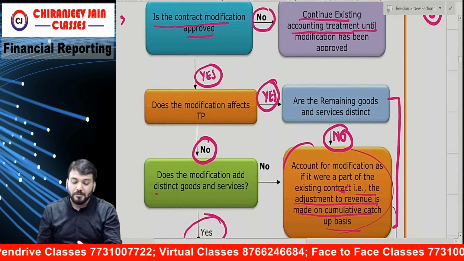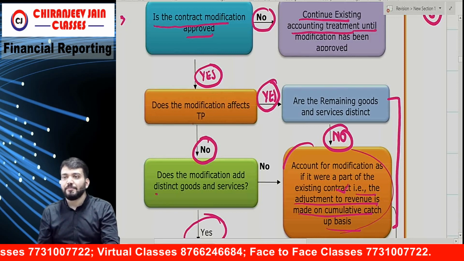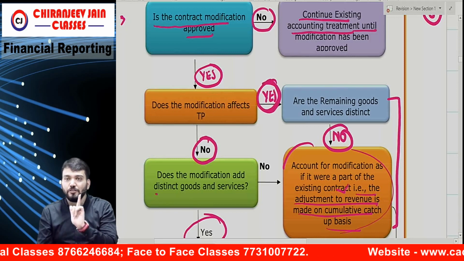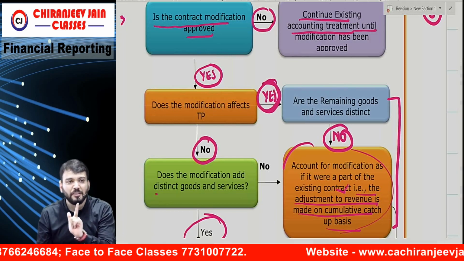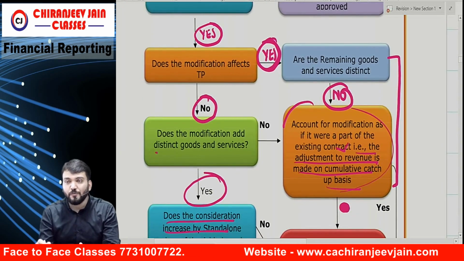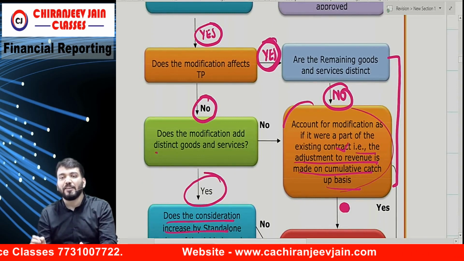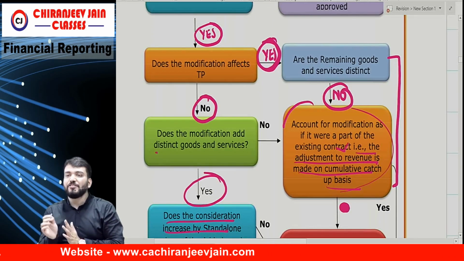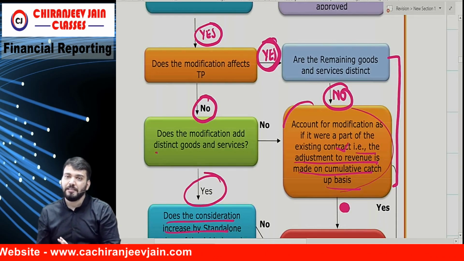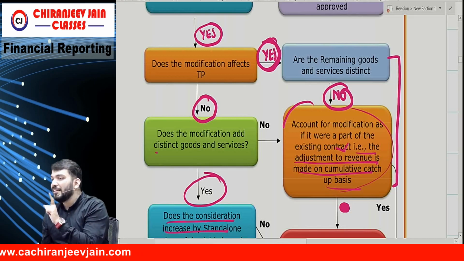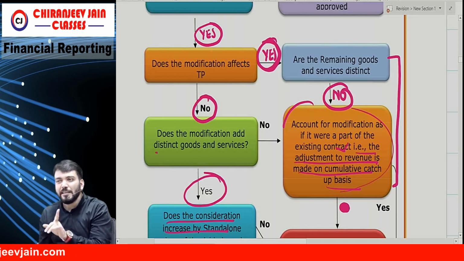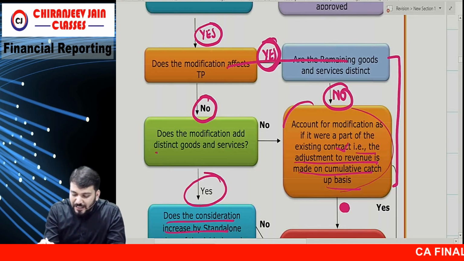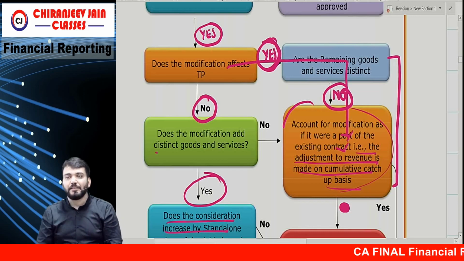Second: does the modification affect transaction price? Yes. Are the remaining goods and services distinct? No. Remaining goods and services are not distinct. So account for the modification as if it were a part of the existing contract. That only we have done. And revenue will be adjusted on a cumulative catch-up basis. What is the keyword? Revenue will be adjusted on cumulative catch-up basis. This is the keyword. Correct? Understood? So we have done an example for this. This I am expecting. Okay.